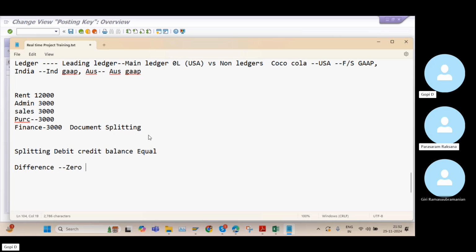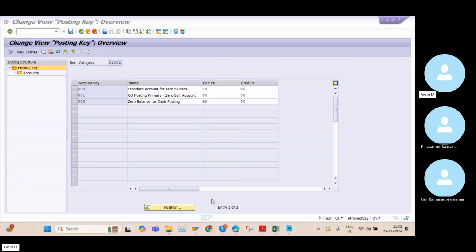So at that time, the system needs to generate the zero balance clearing GL account, and this zero balance clearing account will help to equalize the debit and credit balance of the particular document splitting document. That's the reason we maintained this zero balance clearing GL account here for these three account cases. This is because of some rounding of some rupees.